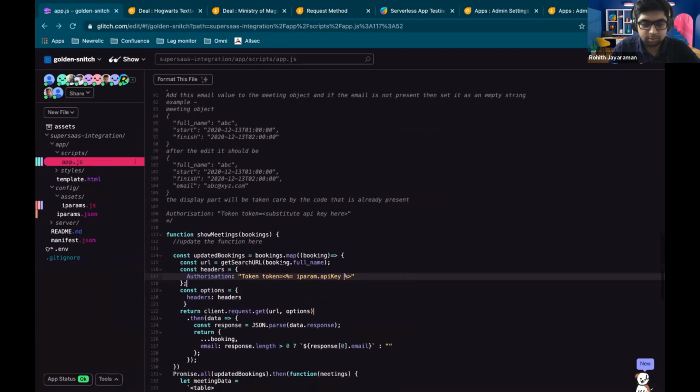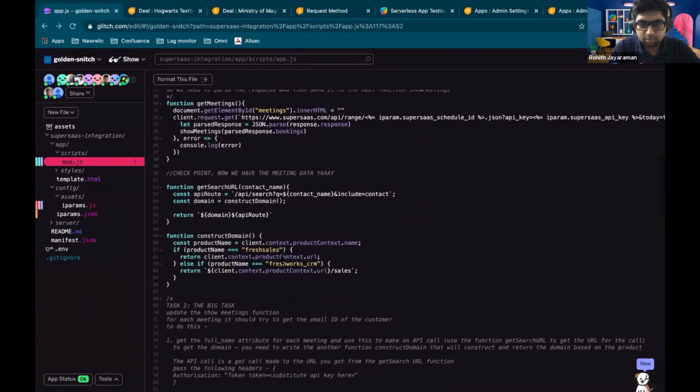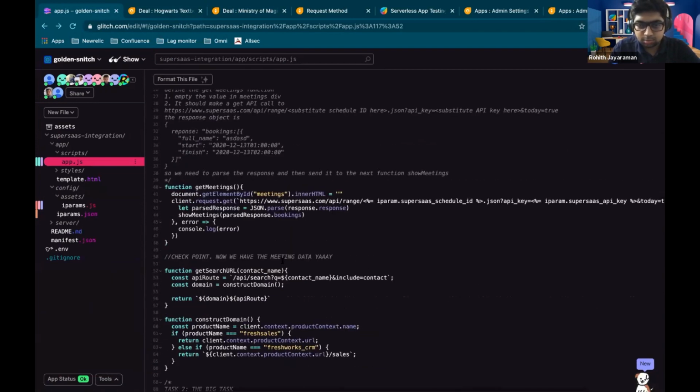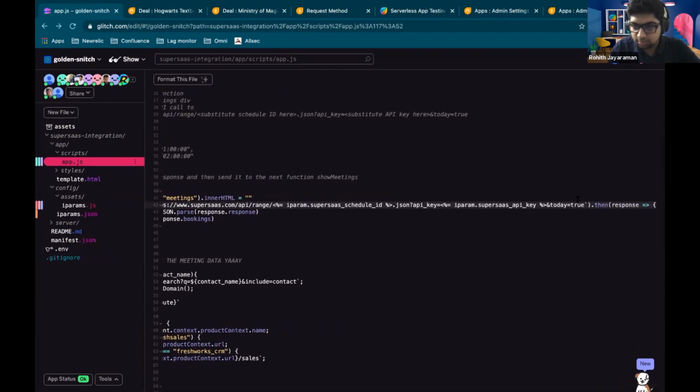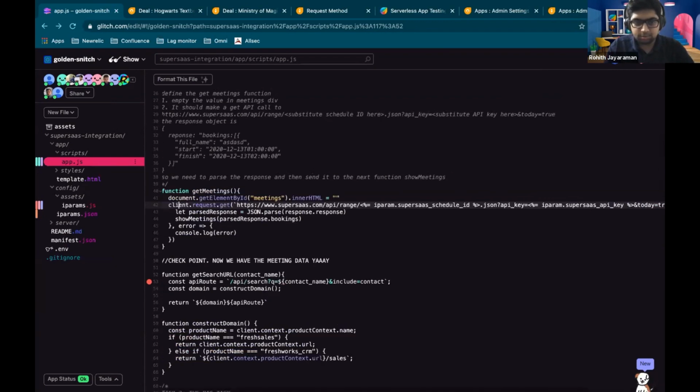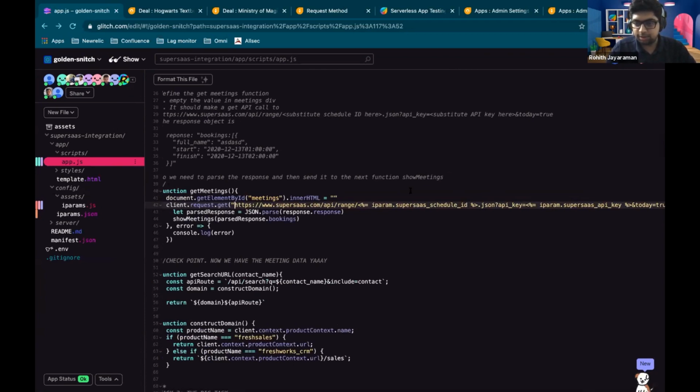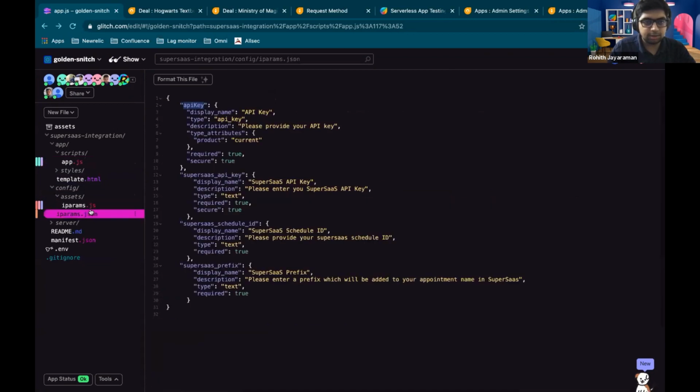So okay, I think here this doesn't need to be a template string. This can be a regular string. Range, SuperSaaS schedule ID, and SuperSaaS API key are the names of the parameters. Yes.